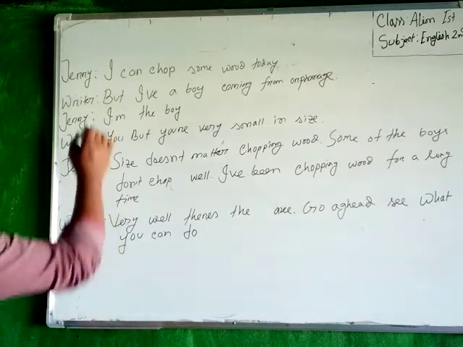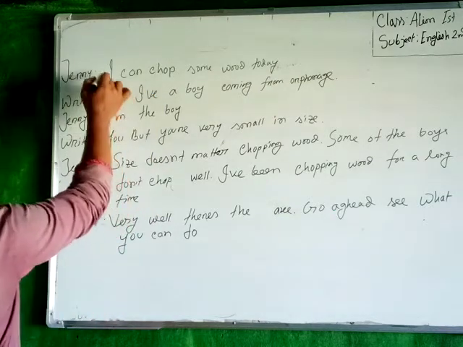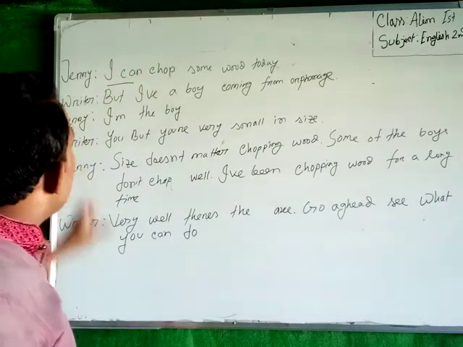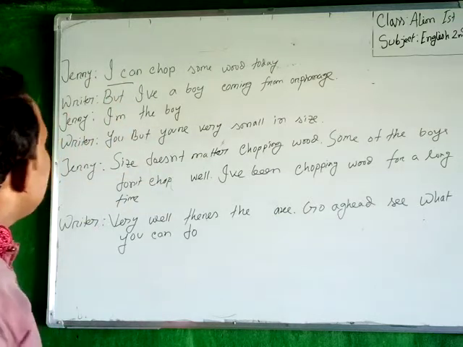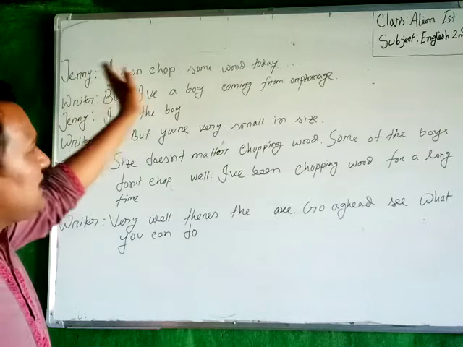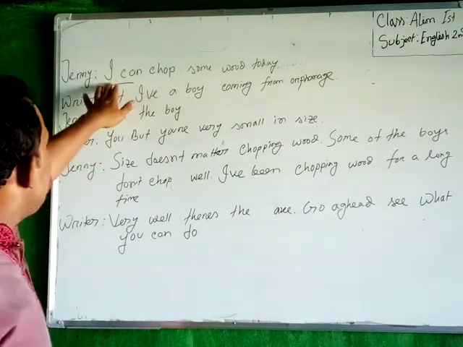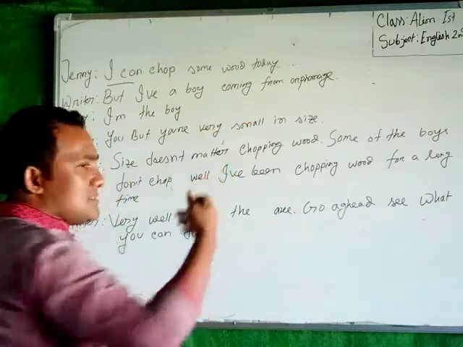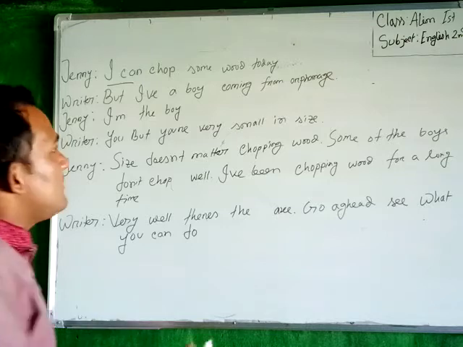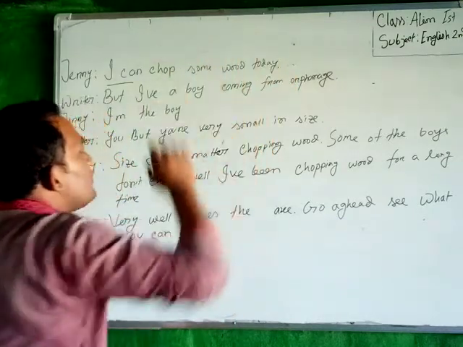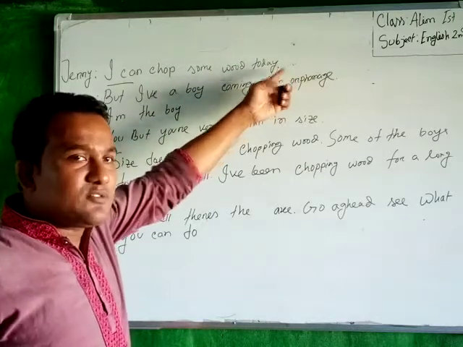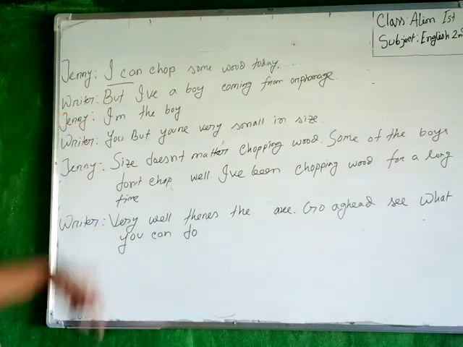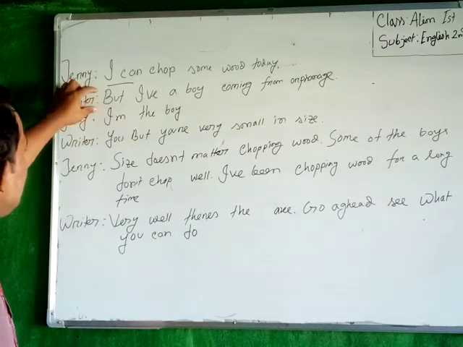You can see that this is the statement of Jerry: I can sow some wood today. In this sentence, we can see that there is no error. In an assertive sentence, at the end of the sentence you have to put a full stop. So you can see that the full stop is here, so there is no error in this sentence. Now come to the statement of writer.